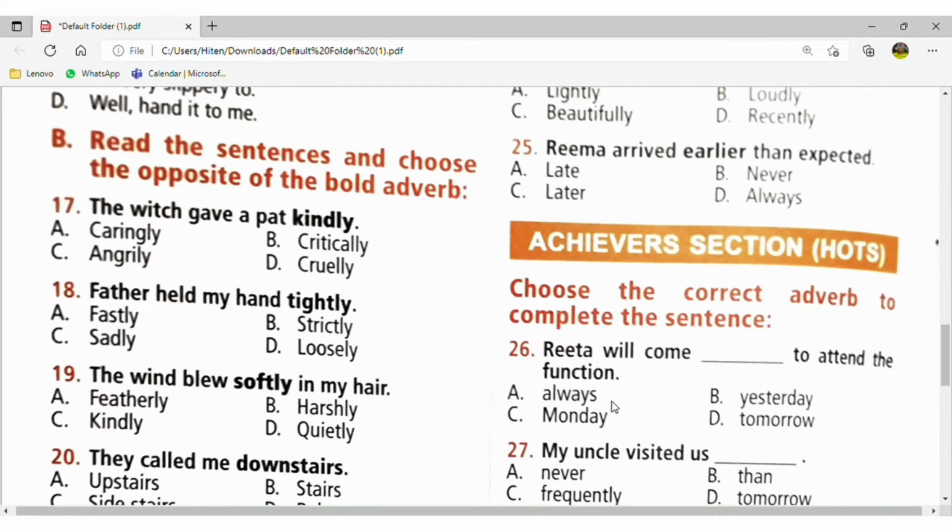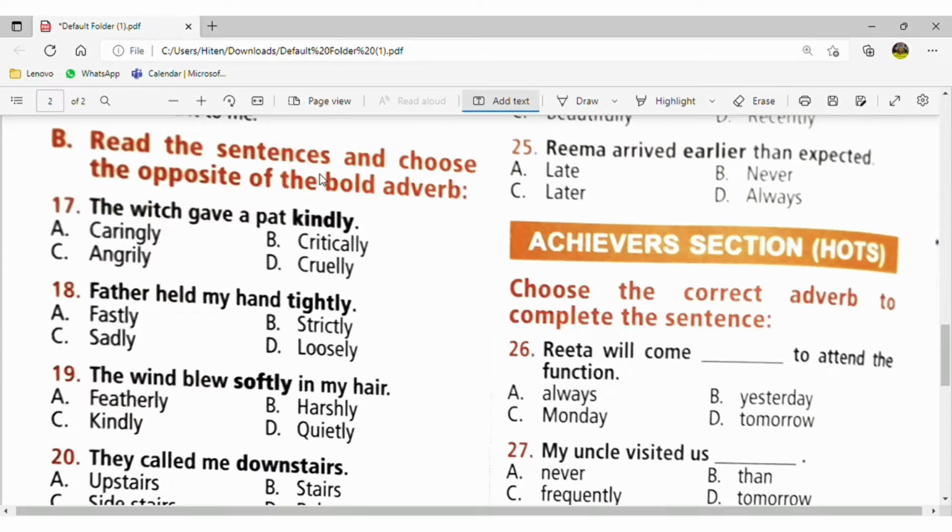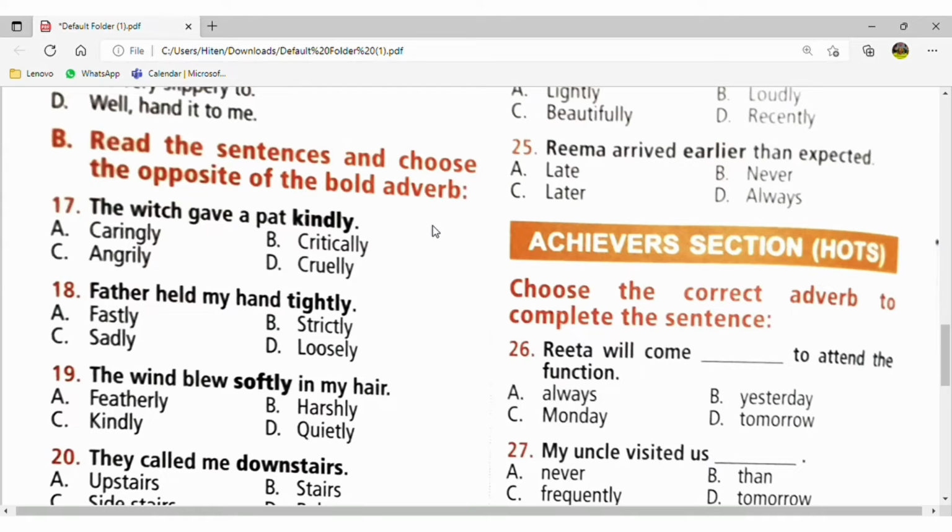The which, now here, the which we have to tell the opposite of the bold adverb.